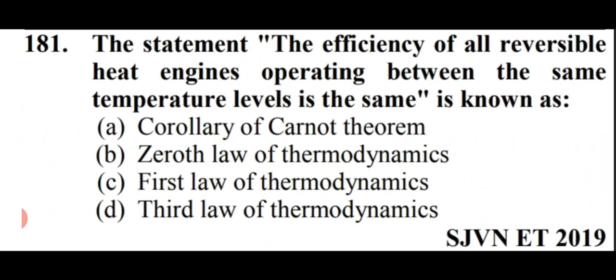Next question is, the statement that the efficiency of all reversible heat engines operating between the same temperature levels is the same is known as. Options are corollary of Carnot theorem, zeroth law of thermodynamics, first law of thermodynamics, or the third law of thermodynamics. So friends, the efficiency of all reversible heat engines operating between the same temperature levels is known as the corollary of Carnot theorem. That is option number A.